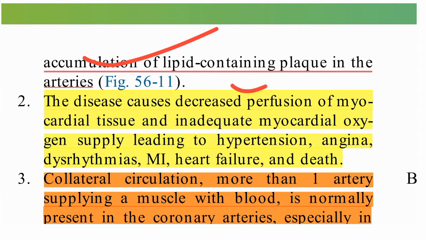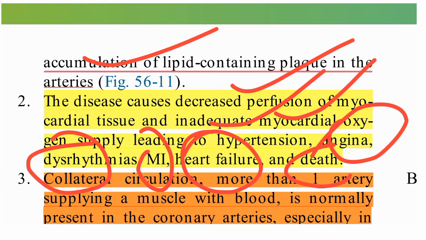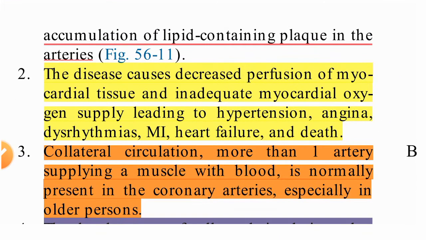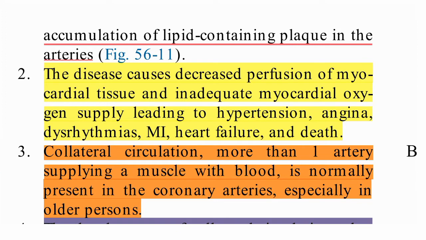Next point is the disease causes decreased perfusion of myocardial tissues, inadequate myocardial oxygen supply, leading to hypertension, angina, dysrhythmias, MI, heart failure and death. When a block is there in the artery, good perfusion will not be there, and oxygen supply will be less.